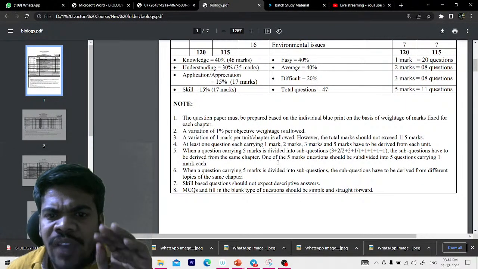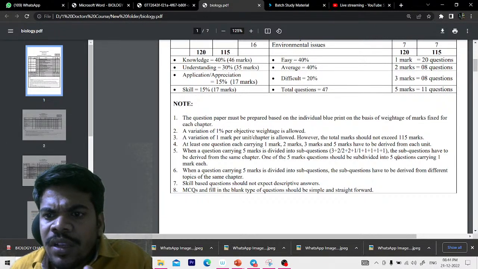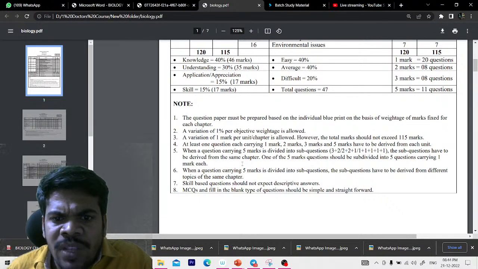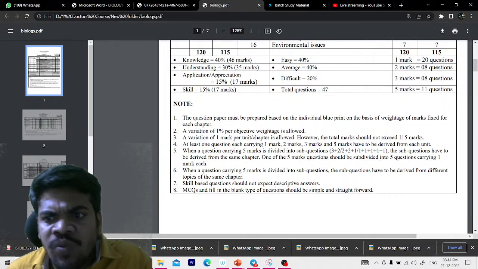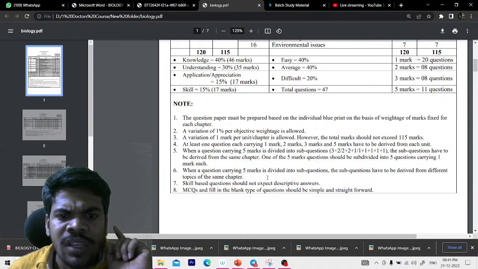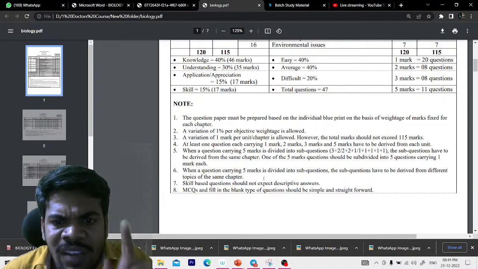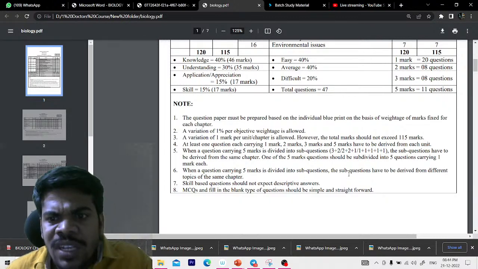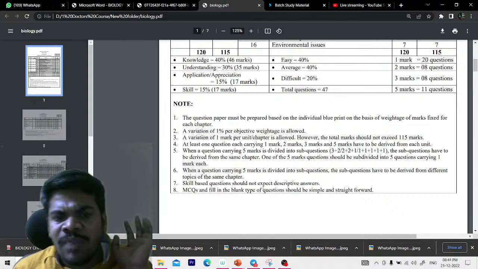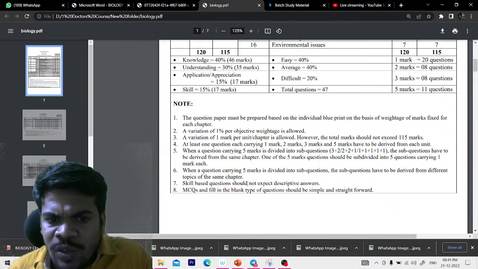When a question carrying 5 marks is divided into the sub questions, the sub questions have to be derived from the same chapter. One of the 5 marks questions should be subdivided into 5 questions carrying 1 mark each. When a question carrying 5 marks is divided into sub questions, the sub questions have to be derived from the different topics of the same chapter. The chapter is not going to change.